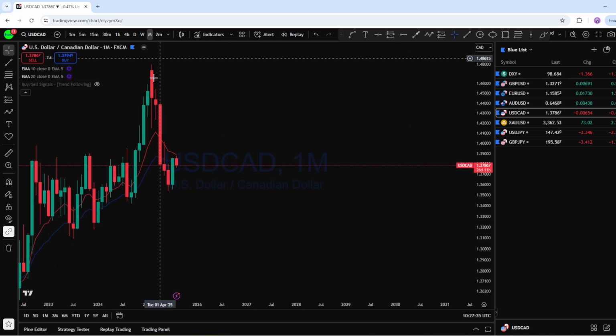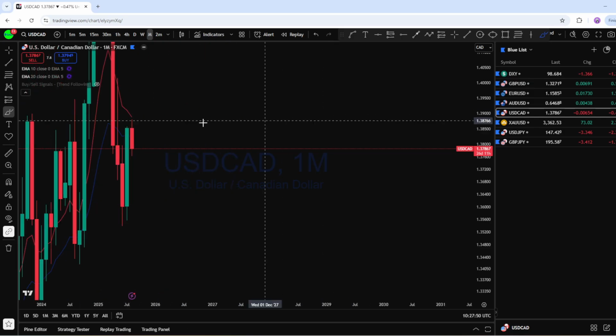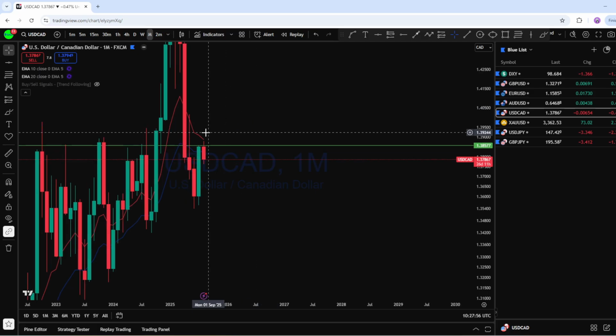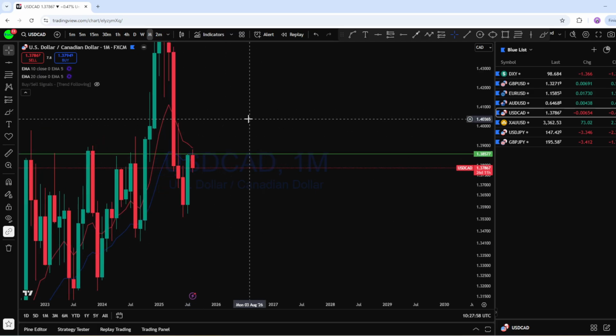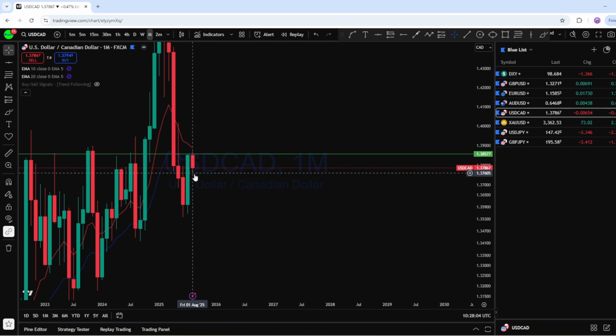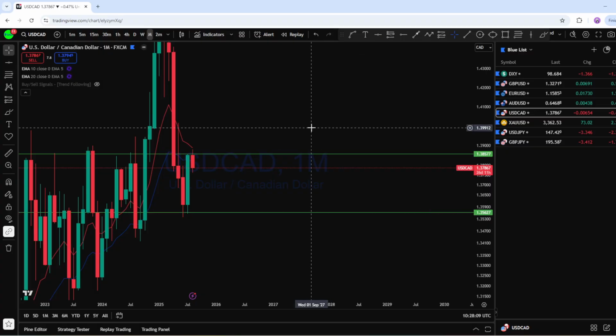Now if we look at this bigger picture on dollar CAD, we can see that back to back from this level, for quite a few months, dollar CAD has broken back below. Followed by the past month, we have seen a monthly pullback, and this month the market initially bounced back to the upside, crossing that high and grabbing the liquidity, and then the price rejected back below again on the monthly time frame. That drop on the monthly may potentially continue to drop back to this support level, and I think this market may potentially continue to trend.